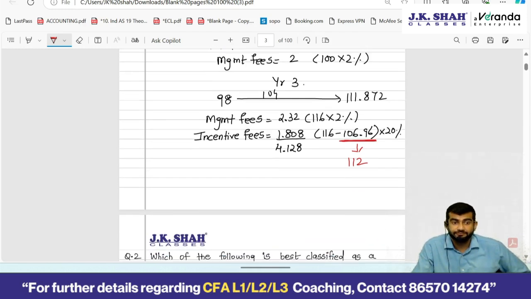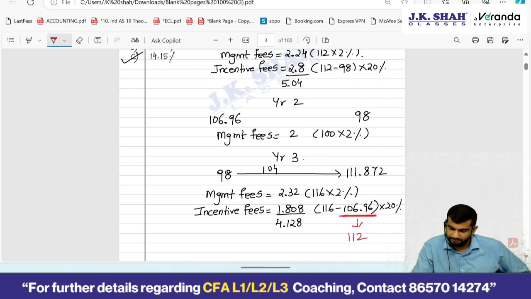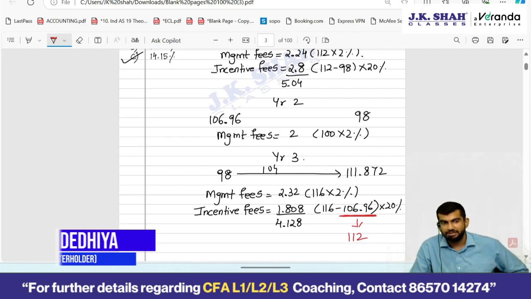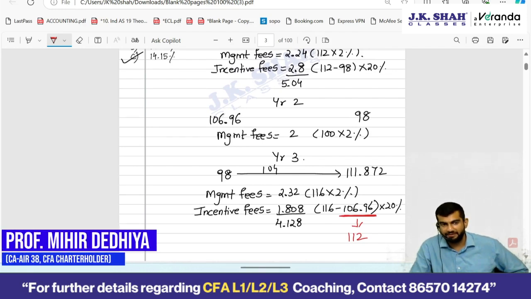Yes. There is no high watermark in case of private equity and venture capital, so that confusion won't come only.